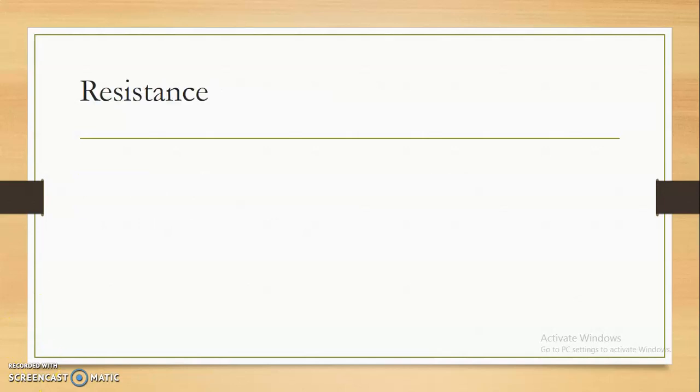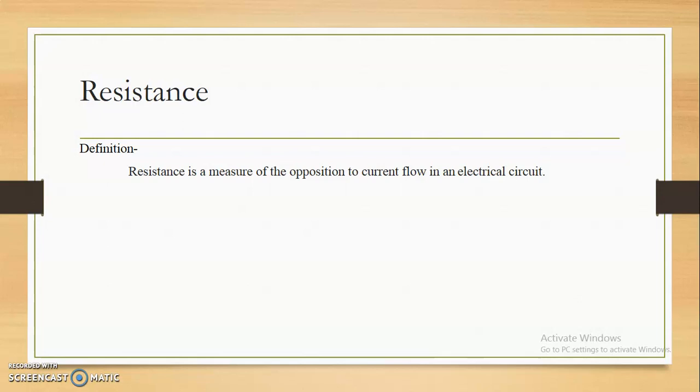First, what is the resistance? Let's see the definition of the resistance. Resistance is the measure of the opposition to the current flow in an electrical circuit. In previous years, in your schooling education, we have discussed the resistance. Resistance is one of the basic components in an electrical circuit.